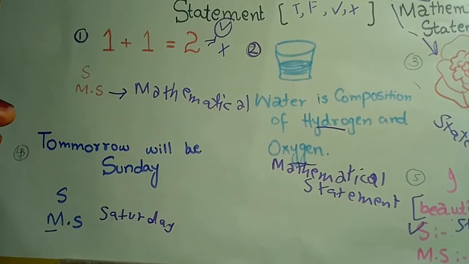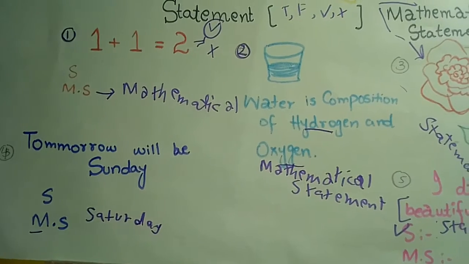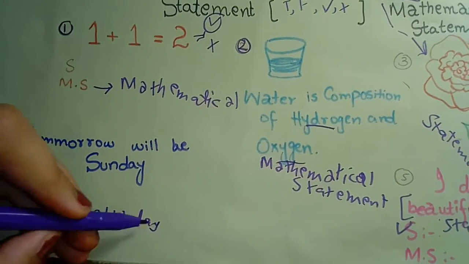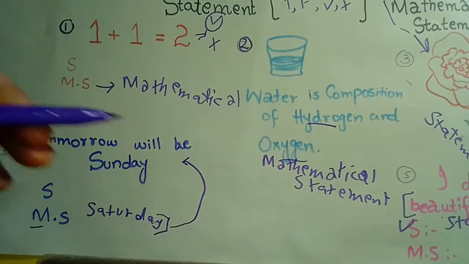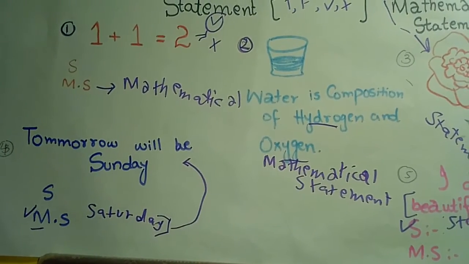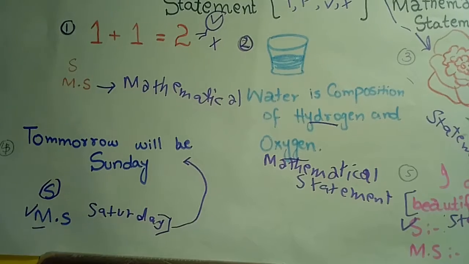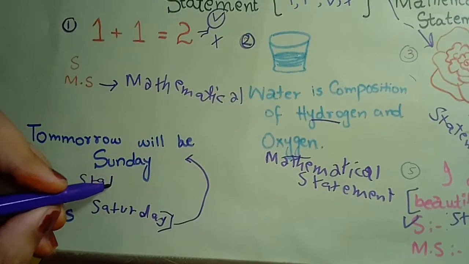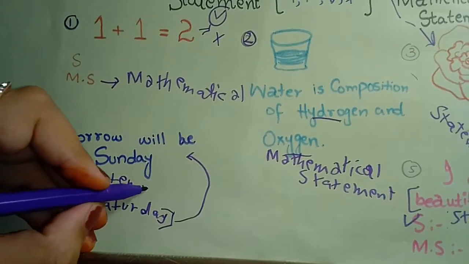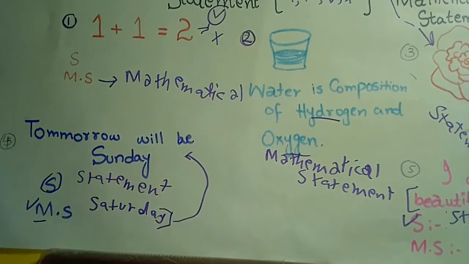There are 7 different days in a week. So when the present day is Saturday, we can say this statement is a mathematical statement. But on the other 6 days, we can say it is only a statement, only information, because it has both possibilities. It is, or it is not.